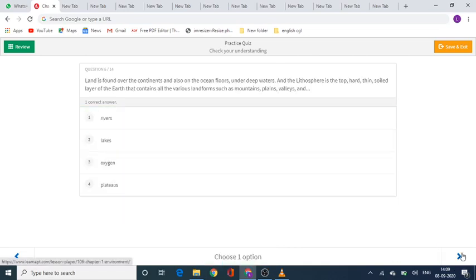So, question number 6. Land is found over the continents and also on the ocean floors under deep waters. And the lithosphere is the top hard, thin soiled layer of the earth that contains all the various landforms such as mountains, plains, valleys, and option number 1 rivers, option number 2 lakes, option number 3 oxygen, or option number 4 plateaus.